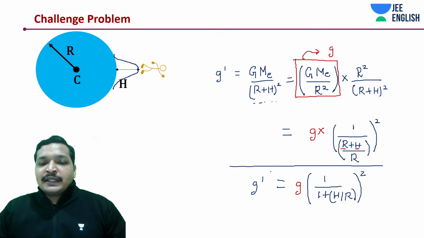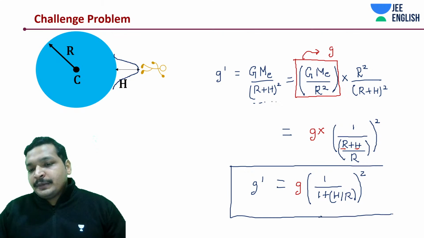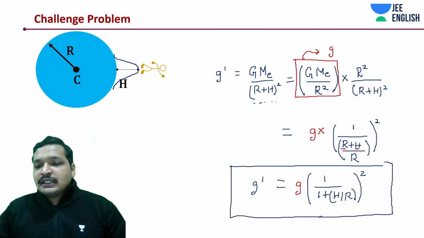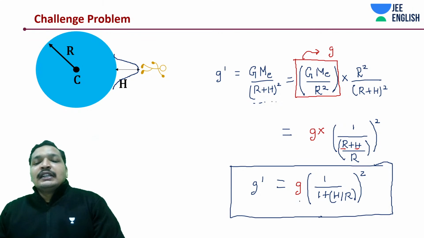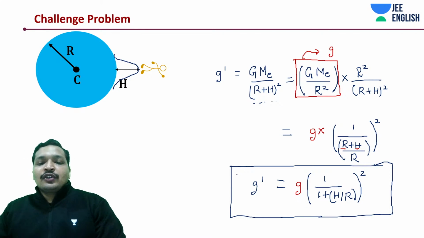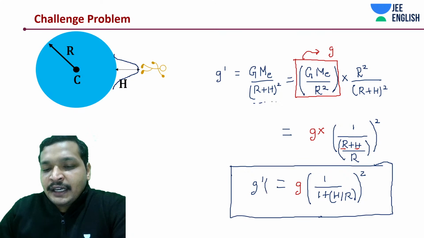Why do we try to express it this way? We finally do some binomial approximation. That's the reason we try to express it this way. There is no other reason. So yes, from this you can say what is the given answer. It should be G dash is equal to, which we can write down rather this way. Definitely do note it down, students.